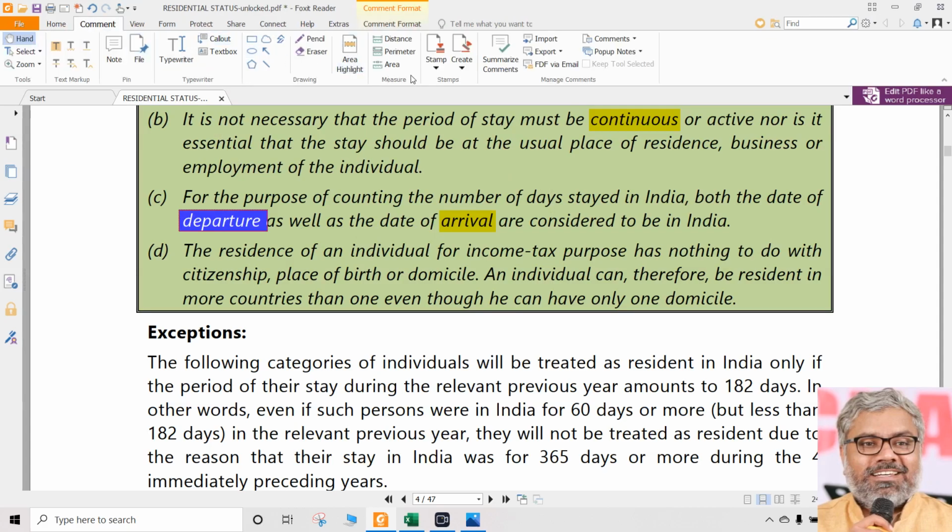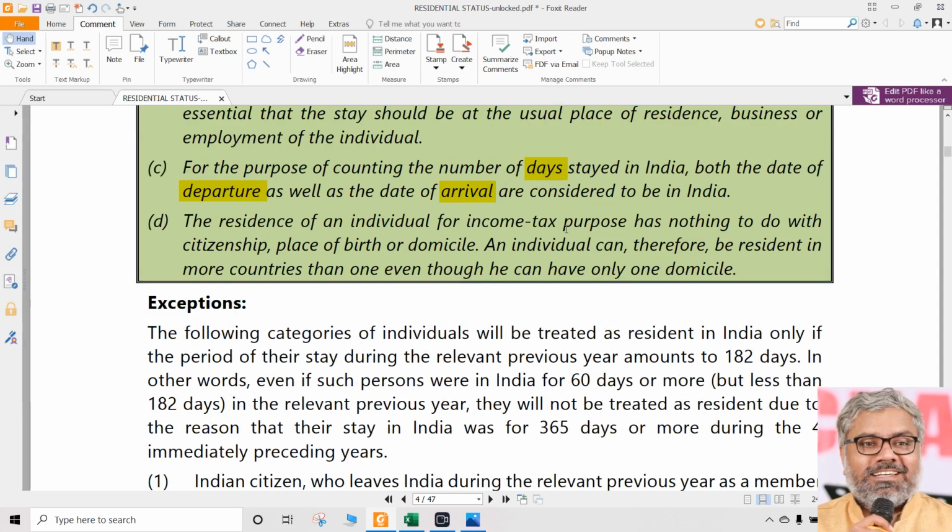Even if somebody stayed for 1 minute, that is considered as one day. Even if somebody stayed for 1 hour, it is considered as one day. So we don't worry about time here in minutes and hours. We consider the time here only in number of days. That is enough for us.